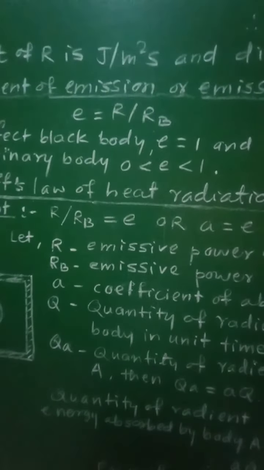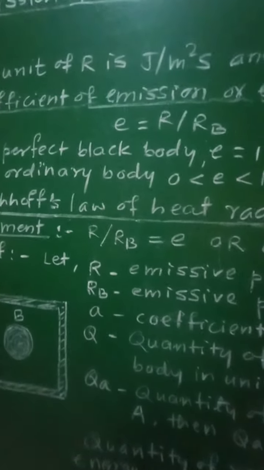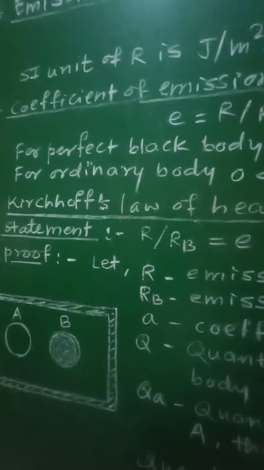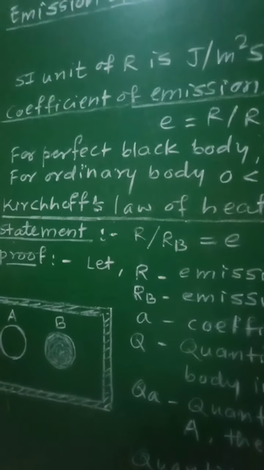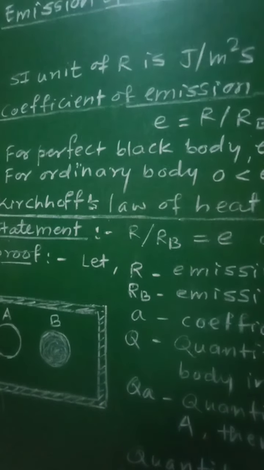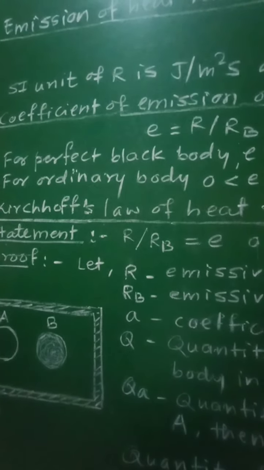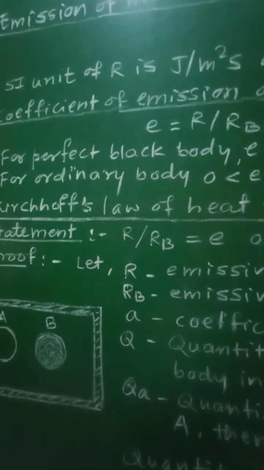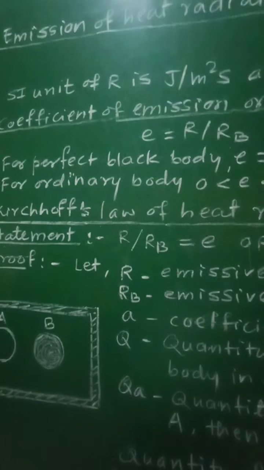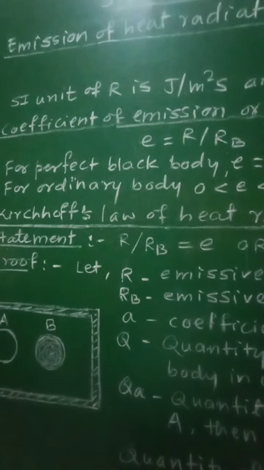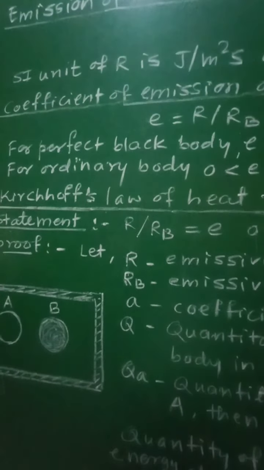First of all, the statement of Kirchhoff's law of heat radiation. It is stated as: at a given temperature, the ratio of emissive power to the coefficient of absorption of a body is equal to the emissive power of a perfect black body at the same temperature for all wavelengths.